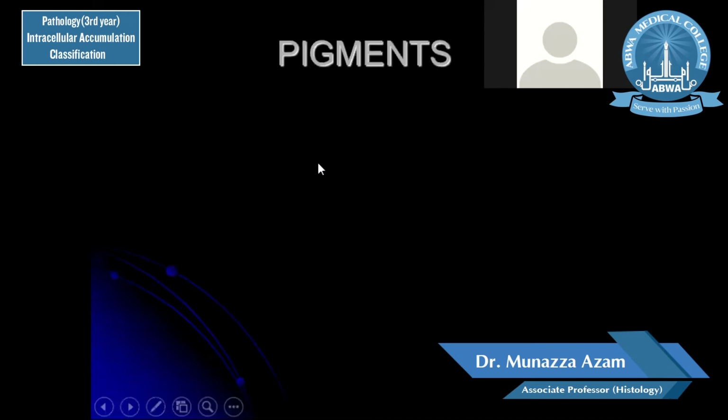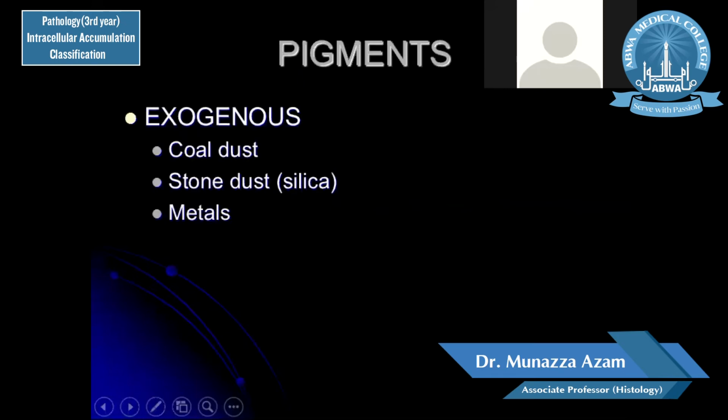Glycogen can be accumulated in diabetes mellitus or glycogen storage diseases. Then another major group of components which accumulate inside the cell are pigments. You must be very well aware of pigments. Pigments can be exogenous, that is the pigment taken up from the outer source. For example, coal dust or stone dust, which occurs in the miners which work with the silica.